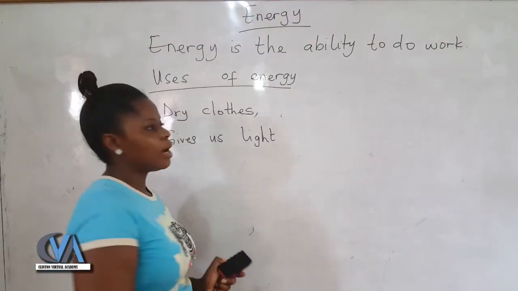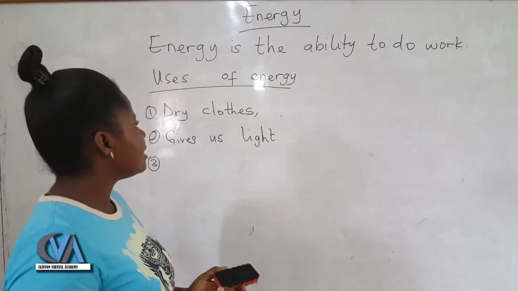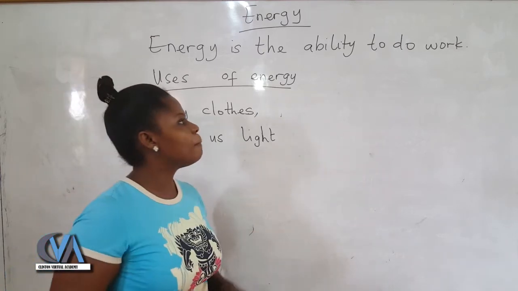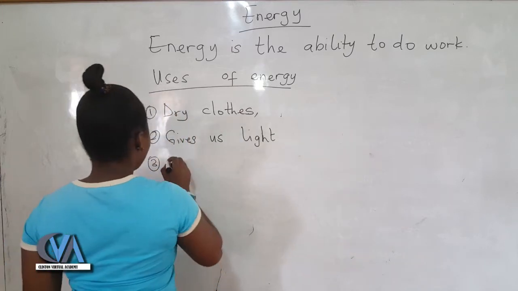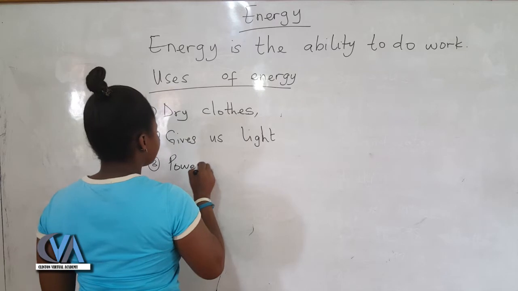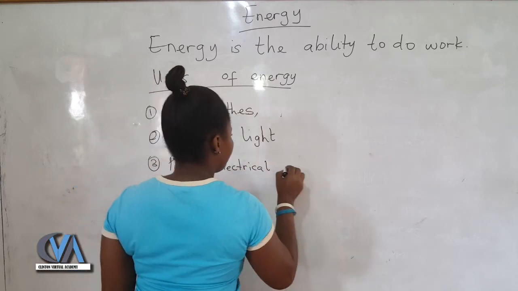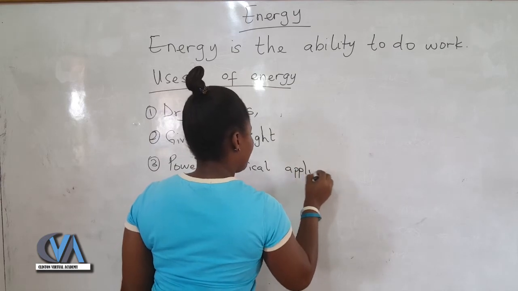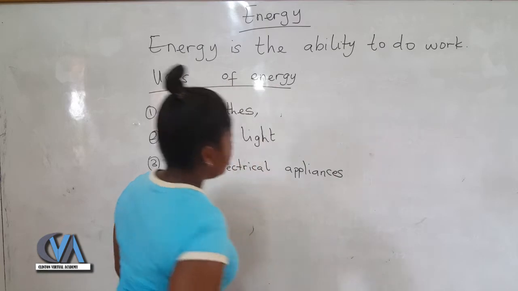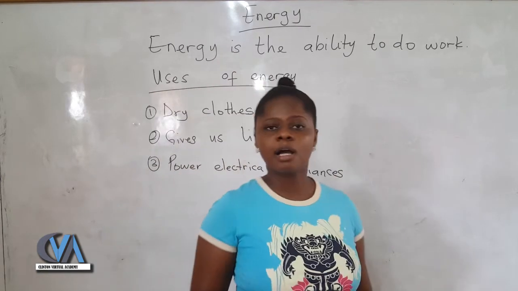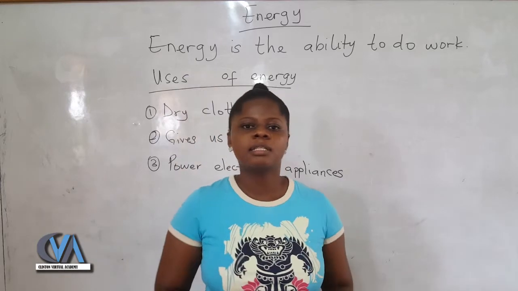Another use of energy is that it helps us to power electrical appliances like our irons, our blenders, our microwaves.